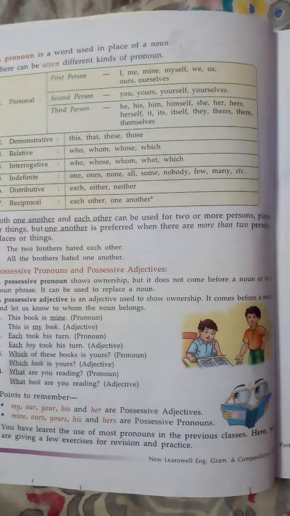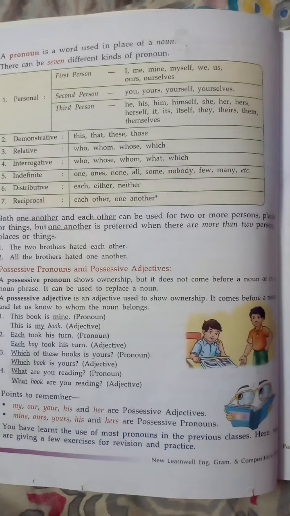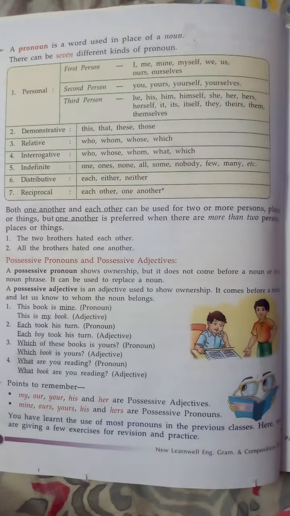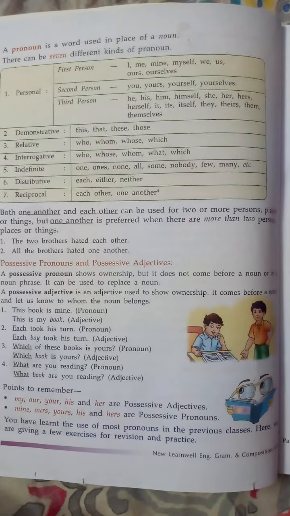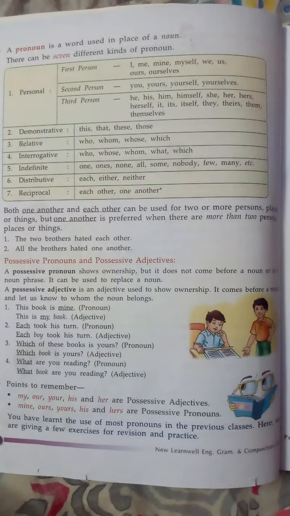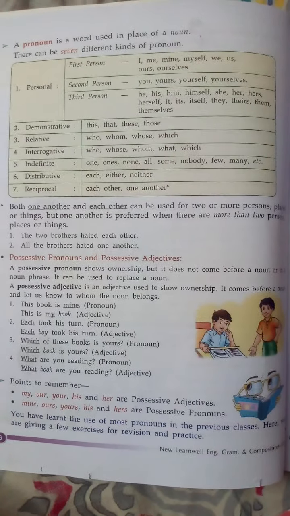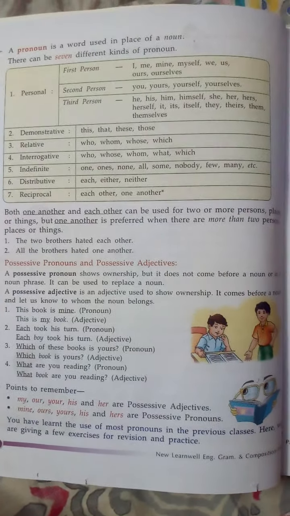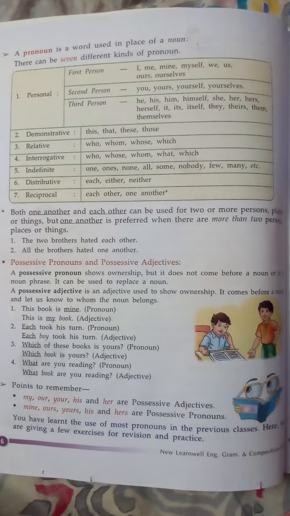Second person pronoun: you, yourself, yourselves, yours. Third person: he, his, him, himself, she, her, hers, herself, it, its, itself, they, theirs, them, and themselves. Then comes demonstrative pronoun. Here it is this, that, these, those. Relative pronoun: who, whom, whose, which. Interrogative: who, whose, whom, what, which.